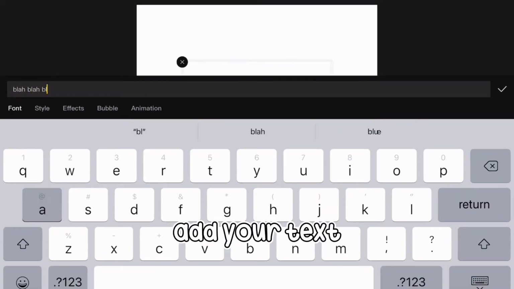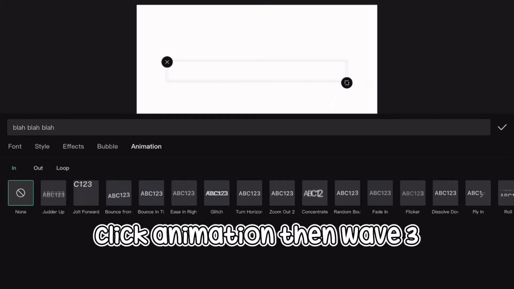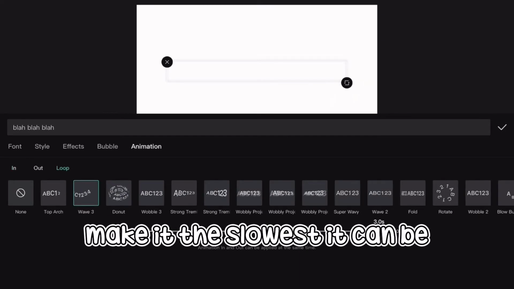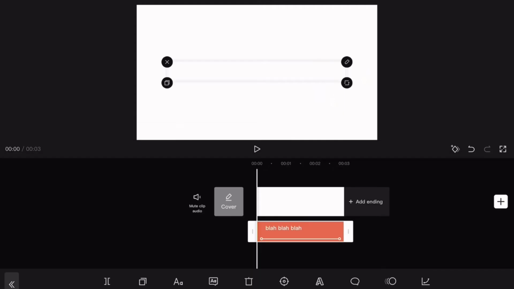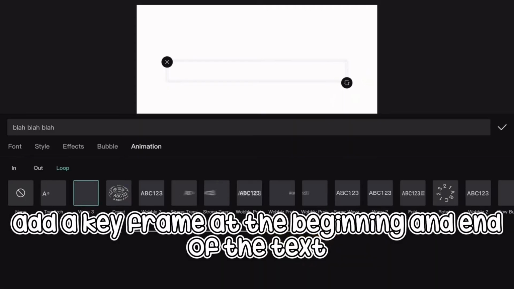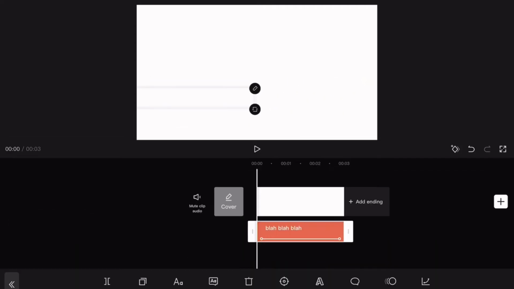Add your text. Click Animation, then Wave 3. Make it the slowest it can be. Add a keyframe at the beginning and end of the text.